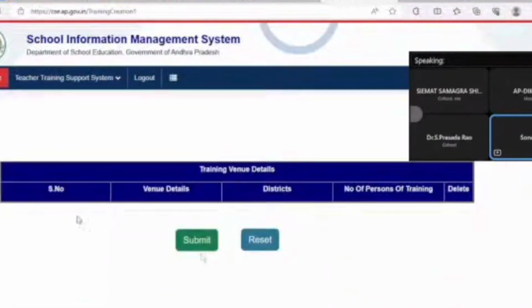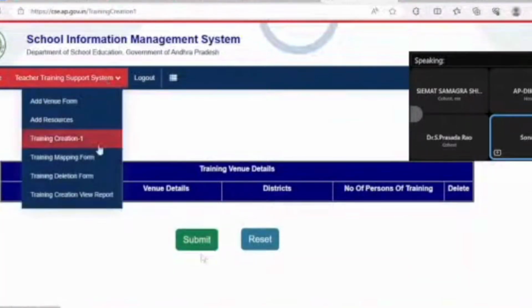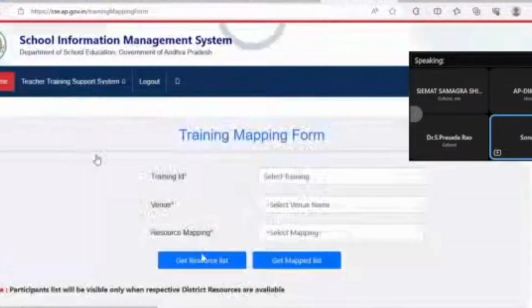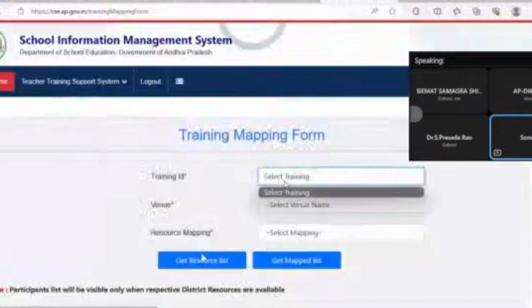Once you submit it, in this portion you will get the venue details. For example, if I entered the NTR venue, it will pop up here. You can select it and submit again, so that this training and this venue will be mapped and locked. So these are the 3 steps. We will be sharing the details with you in the form of a document also. Once you create any training